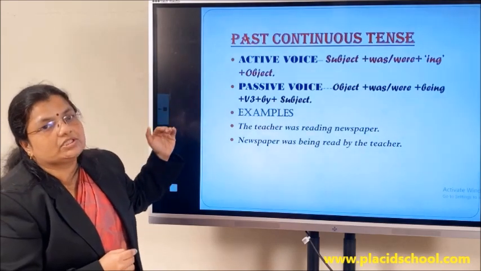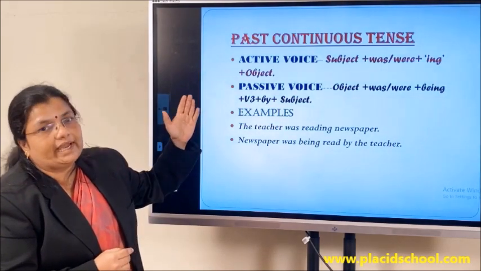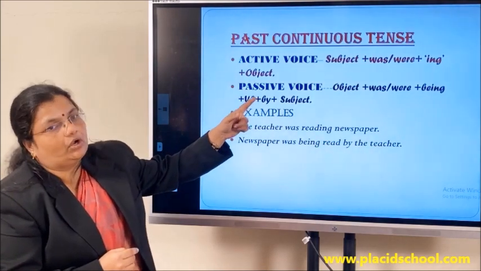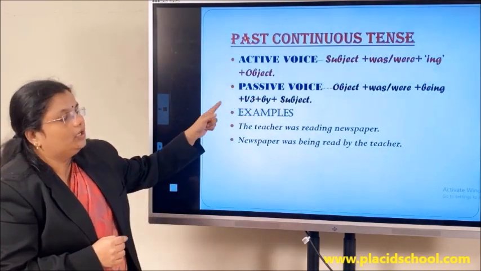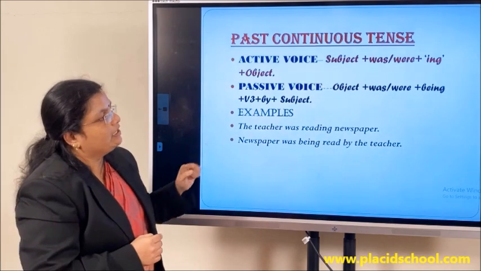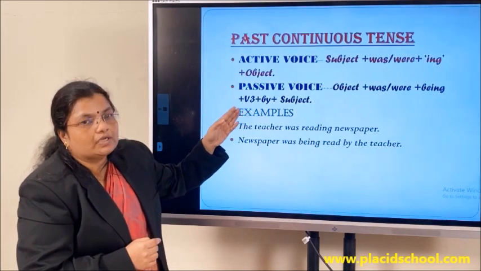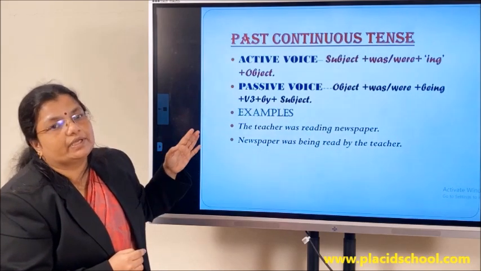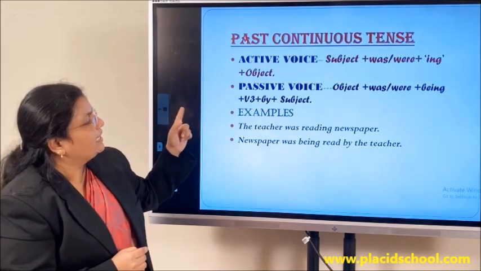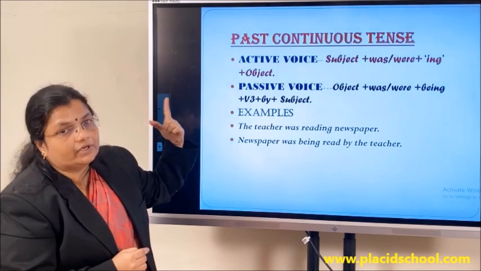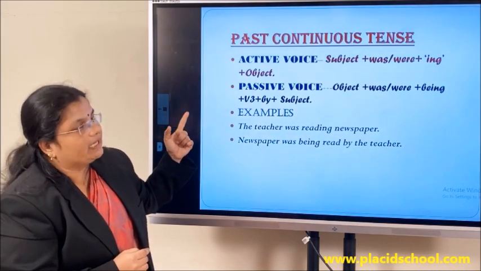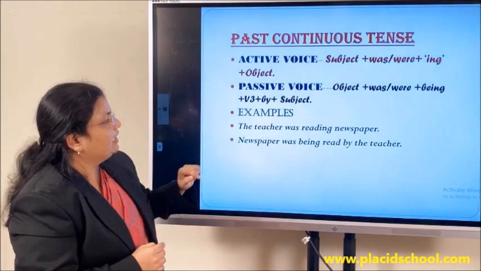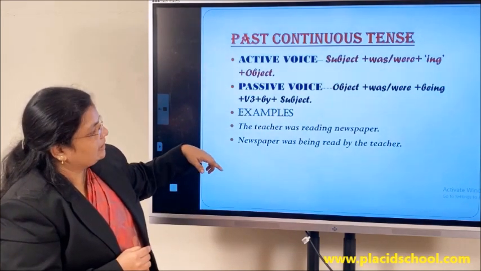Now when that changes to passive voice, we know that the interchange of subject and object takes place. We bring the object of active voice to the beginning of passive voice. So object plus was or were plus, to show that it is continuous, we bring the verb being, plus the V3 form of the verb given in active voice, plus the preposition by, followed by the doer of the action.